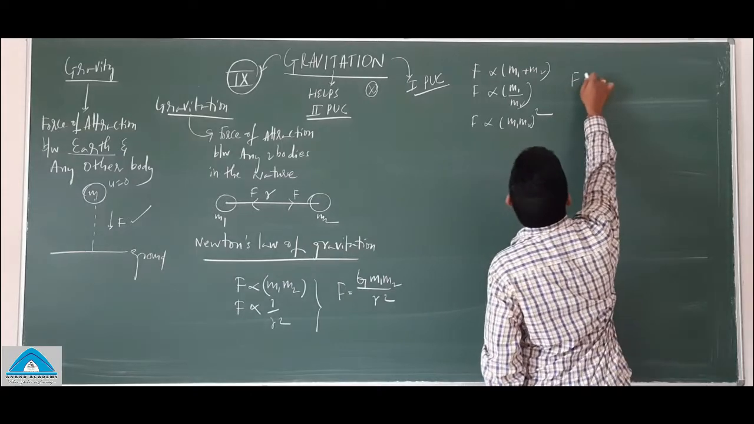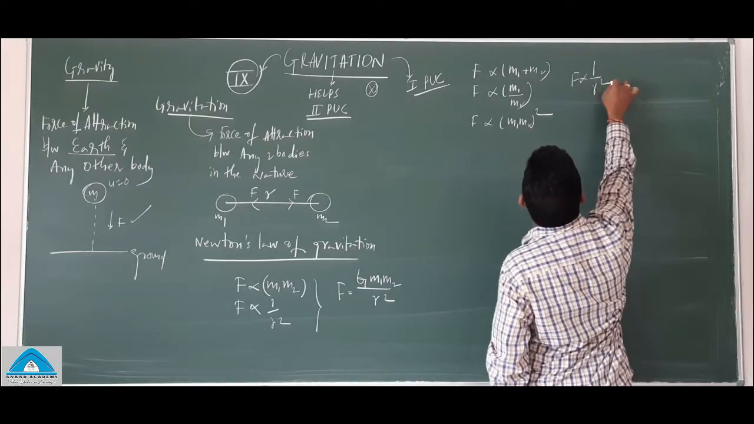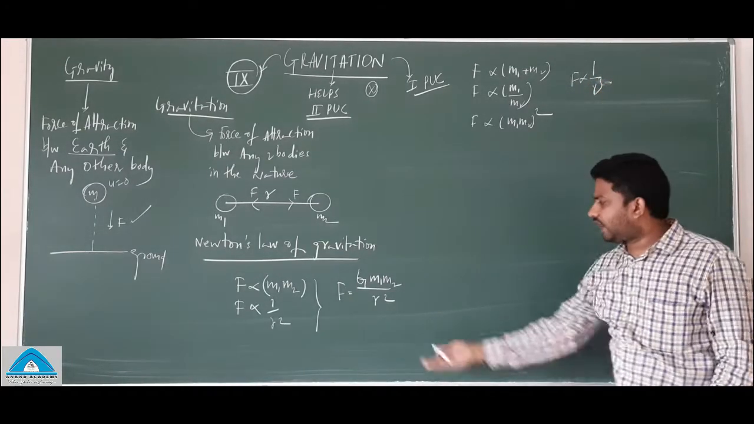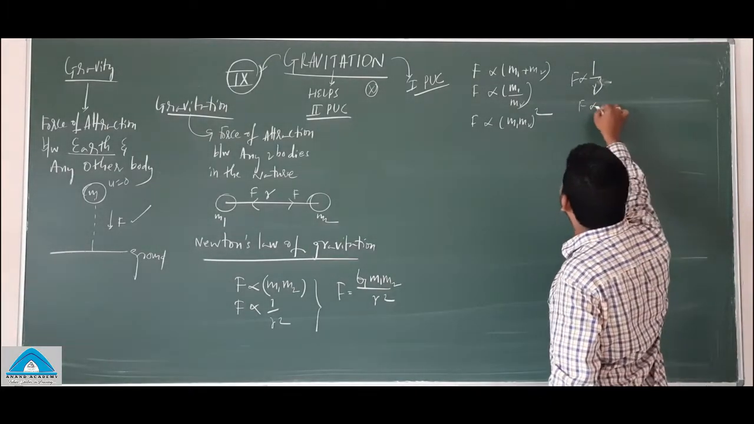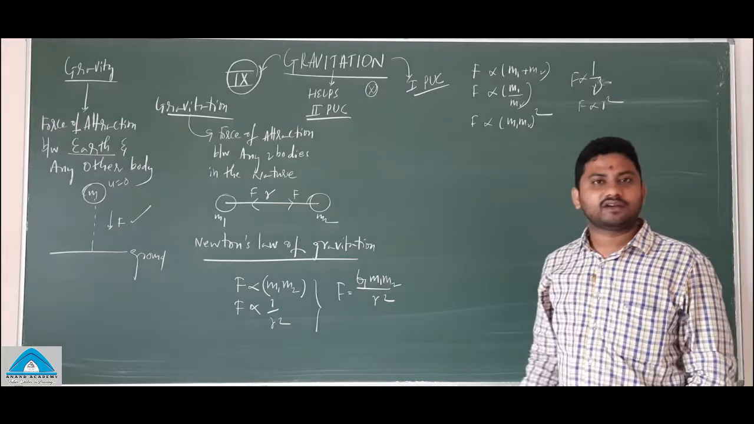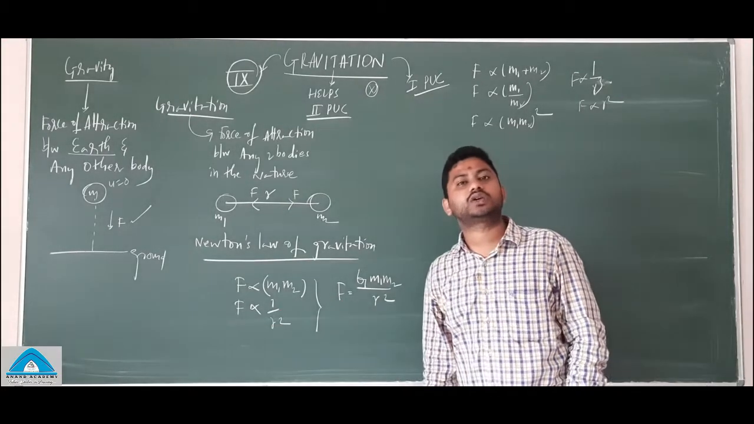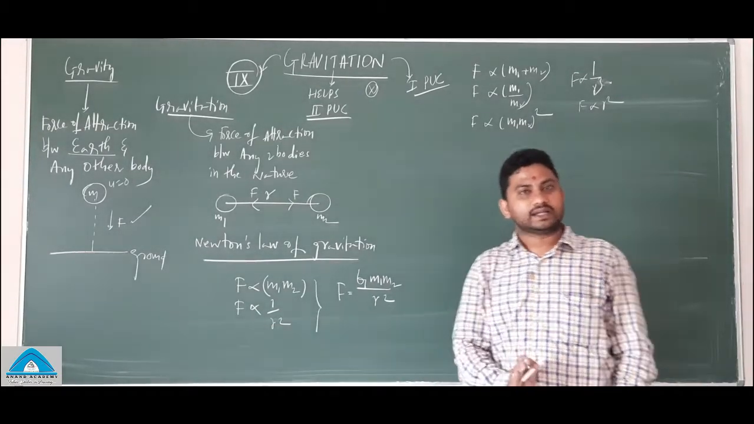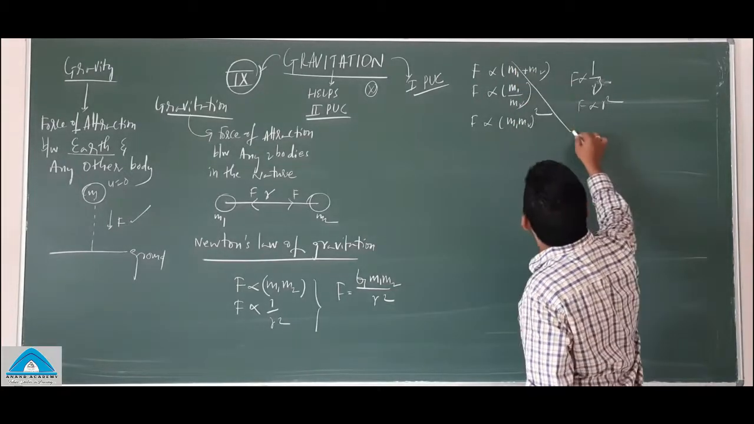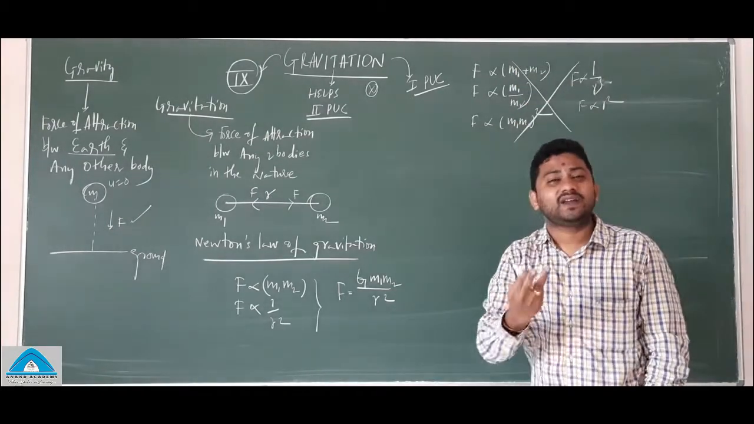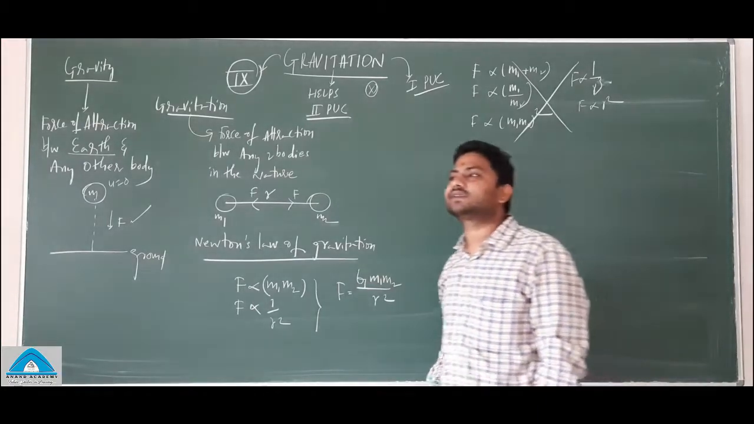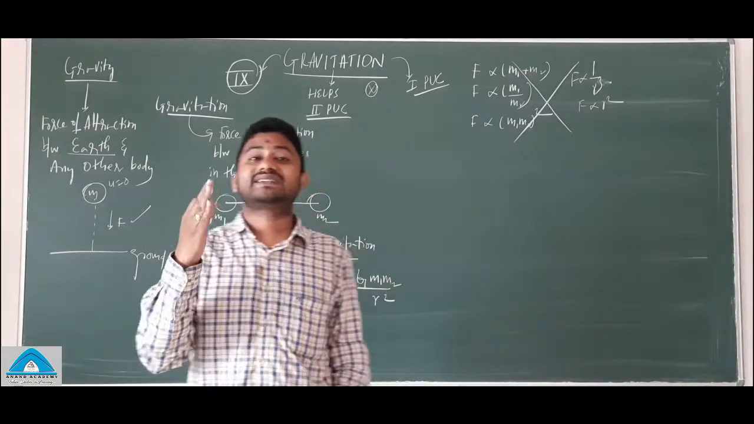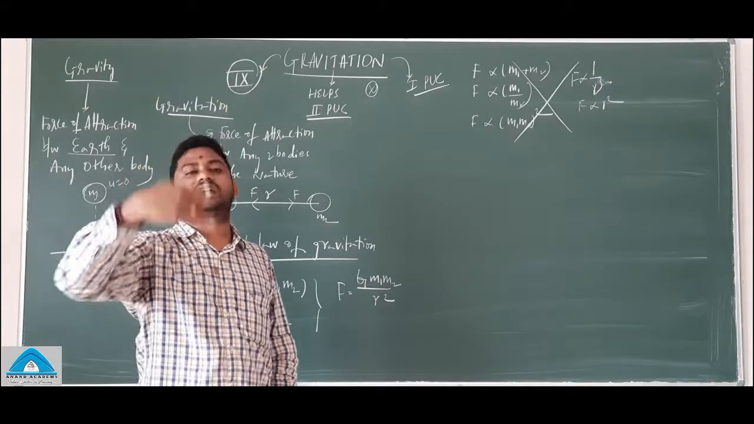And why not F is inversely proportional to R cube? Why is it R square only? And why not it is directly proportional to R square? Why is it inversely proportional to R square? Are you understanding? So these all are wrong. Why is it only correct? So to find this answer, you need to understand the history of the gravitation.